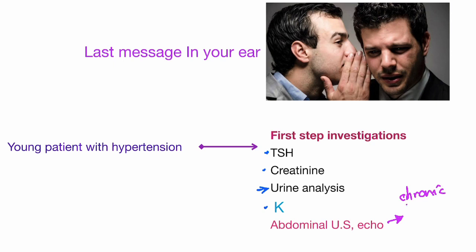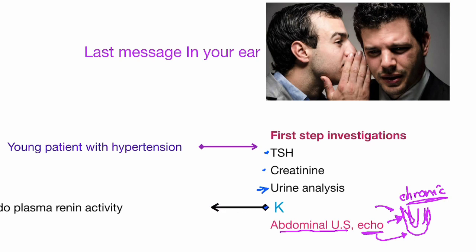I will also see if there is thickness in the ventricle or not. If there is thickness in the ventricle, that means it's chronic hypertension. So echo is important to confirm this is true hypertension for a long time. Ultrasound to exclude kidney causes is very important, and potassium is very important here. If all of these are normal, especially the echo, that means this is not chronic hypertension. If potassium is low,